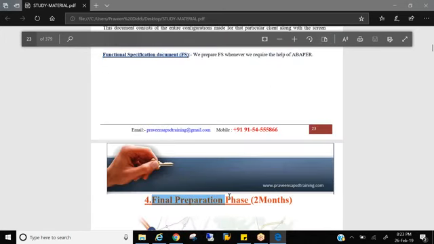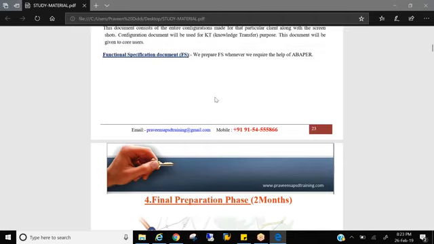So what do we do in the final preparation phase? Now the configurations are in which system, which server? Anyone?